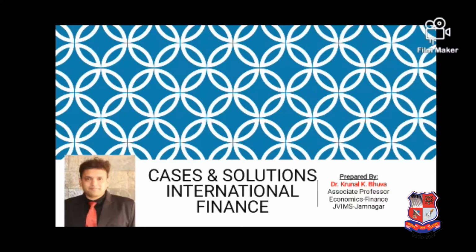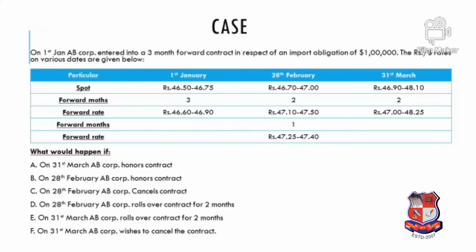So now I've come up with a case study which is a combination of cancellation, rollover, or you can say extension, and honoring the forward contract. So let's see in the further slides what the case is. I'll first explain the case. I would like you to kindly note down this case in your book and then start comparing with the answer. So here is a case study in front of your screen.